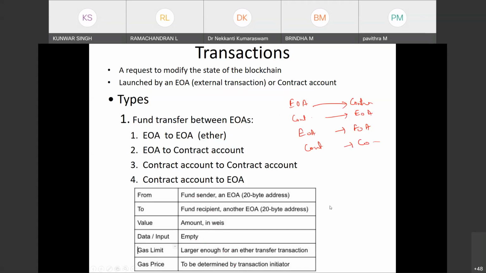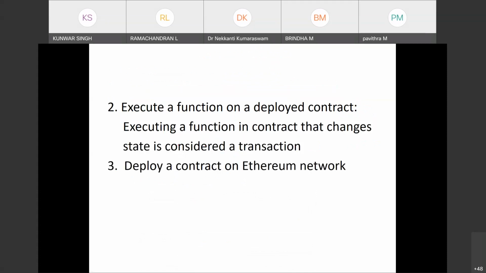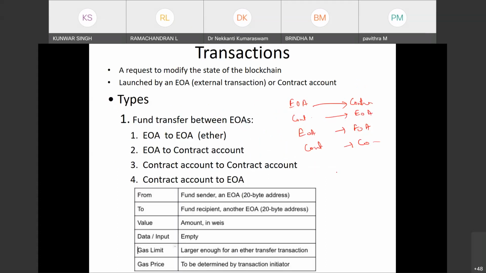Okay. As I already told you, they execute a function on a deployed contract. So if you want to execute a function, the function will result in a transaction, and that transaction will be added into the blockchain. That information has to be in the blockchain. Executing a function in a contract that changes the state is considered a transaction. And deploying a contract on the Ethereum network. Okay, so this is our transaction. So there are three types of transactions.